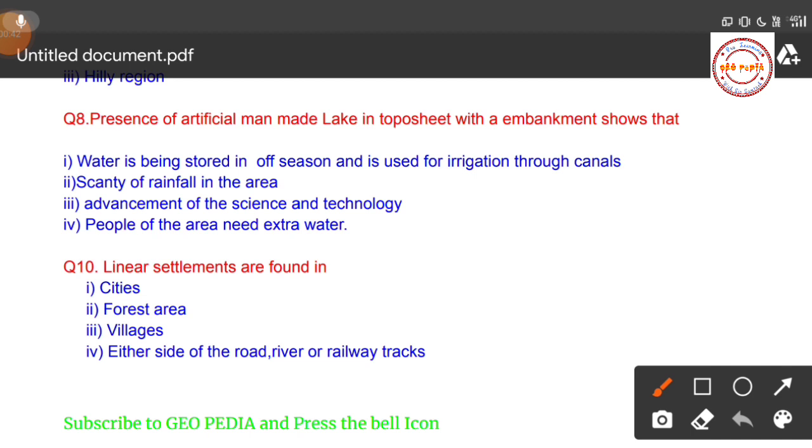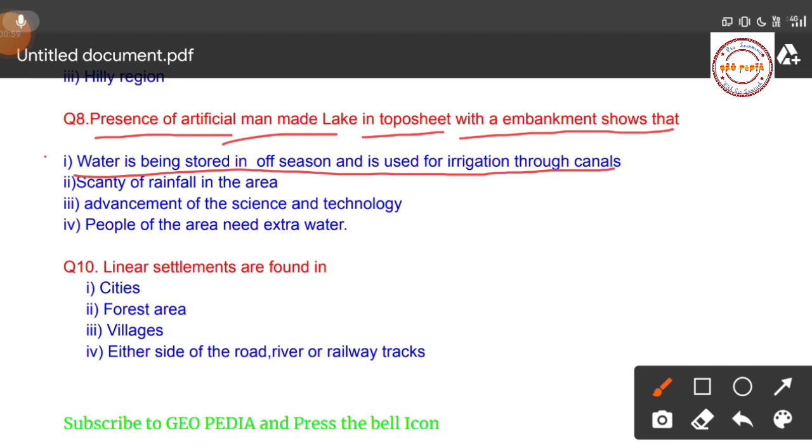Now students, let us move to question number 8. Presence of artificial or man-made lakes in a topo sheet with an embankment shows that: first option, water is being stored in the off season and is used for irrigation through canals; option 2, scanty rainfall in this area; option 3, advancement of science and technology; option 4, people of the area need extra water.